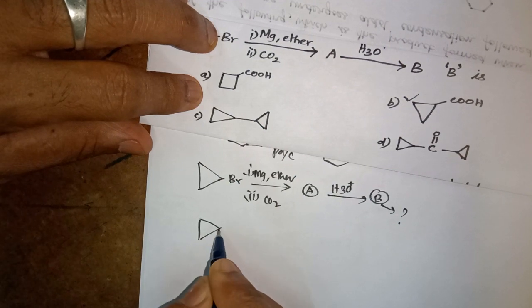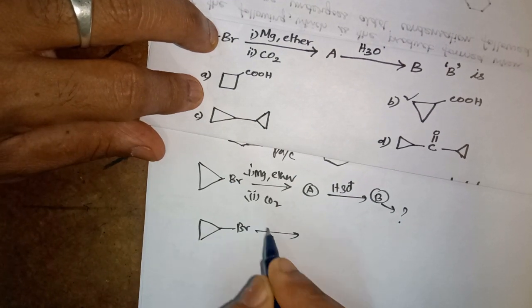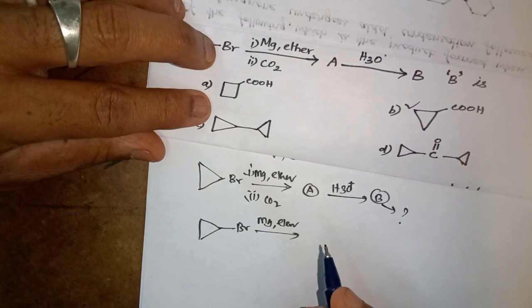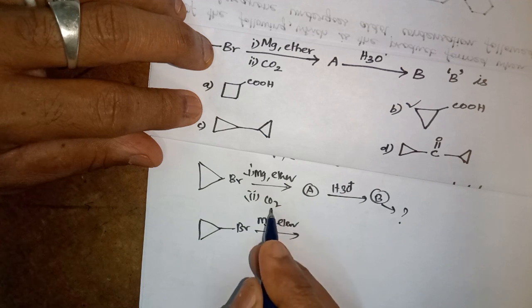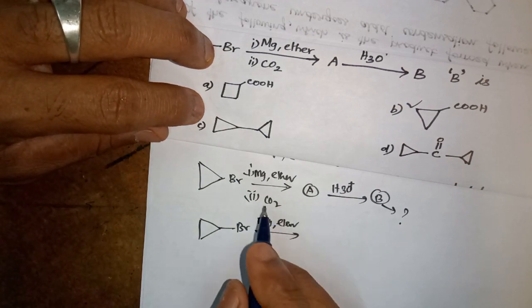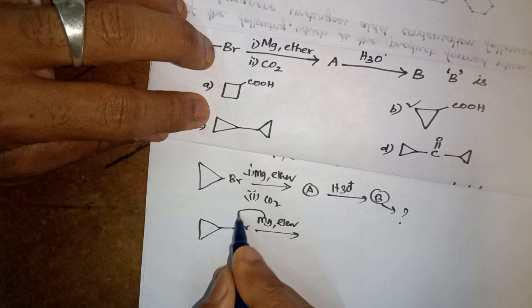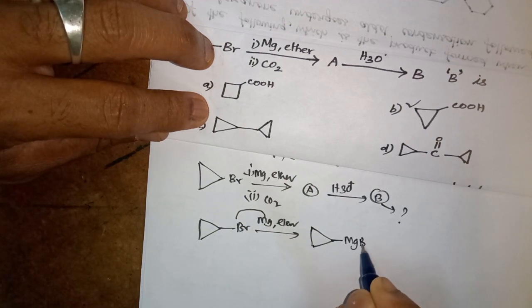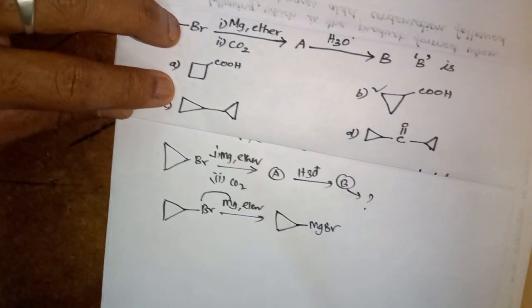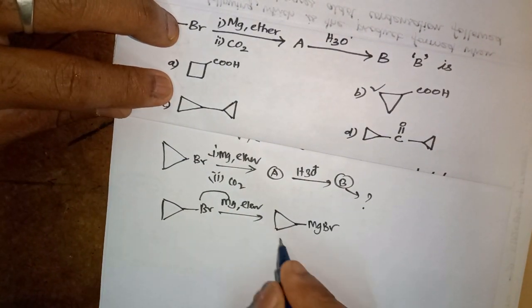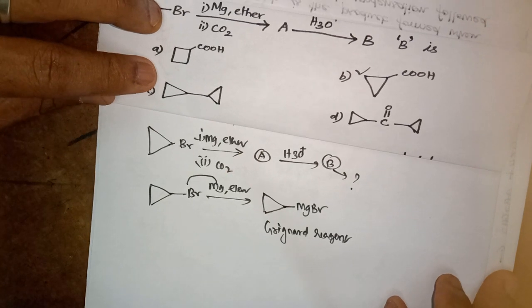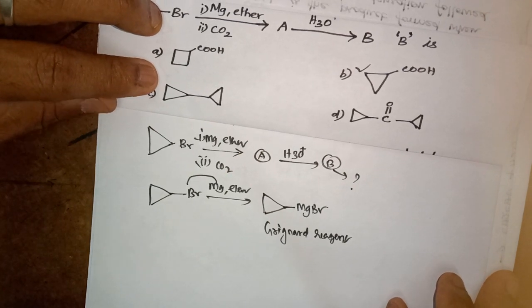This is Br, magnesium, ether. Magnesium adds to this, and it becomes cyclopropyl magnesium bromide. Here magnesium adds to this, and it is converted to a Grignard reagent. Is it not? It is converted to a Grignard reagent.